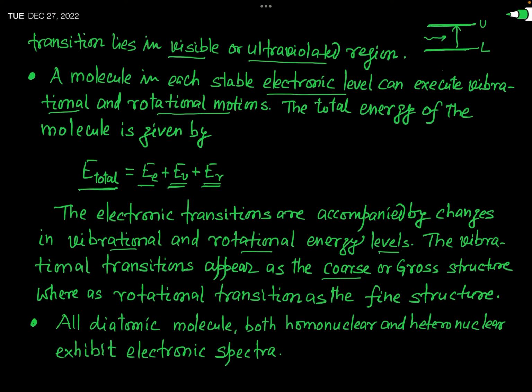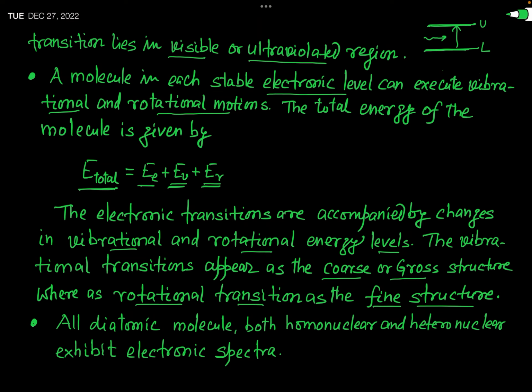It means due to this vibrational energy change, we get a band spectra, or you can say we get discrete spectral lines. But when the rotational transition takes place, that actually gives the fine structure. So you can say that electronic spectra consist of both coarse or gross structure and also fine structure.